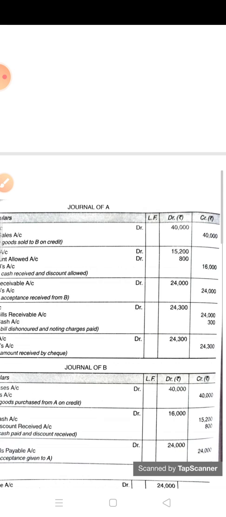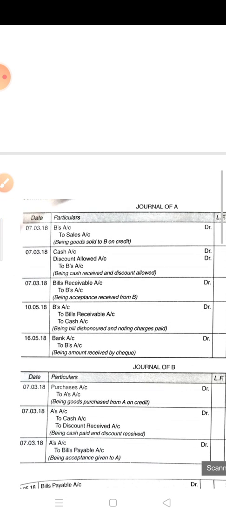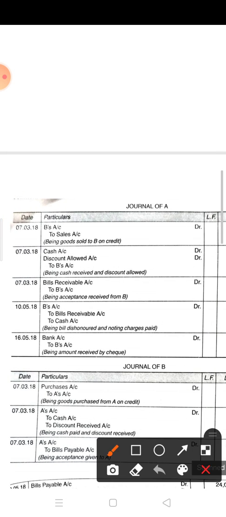After that the statement says B paid the amount due to A by check on 16th May. So after 6 days B has paid the amount by check. It means after dishonor B has paid the amount. On 16th May, this is the date, you have to give the entry.